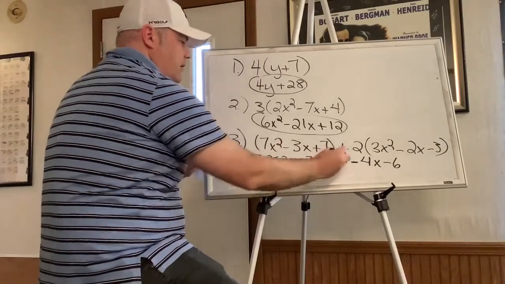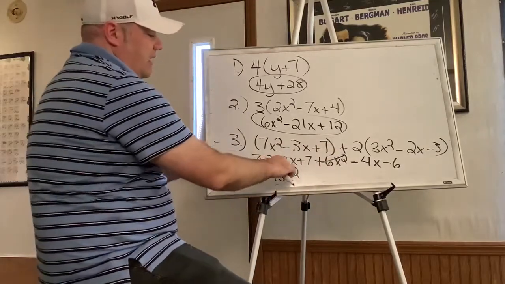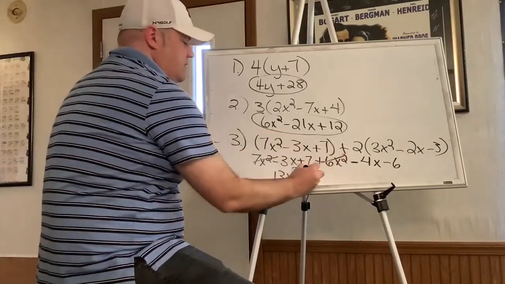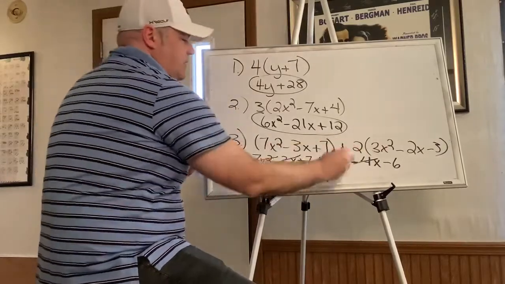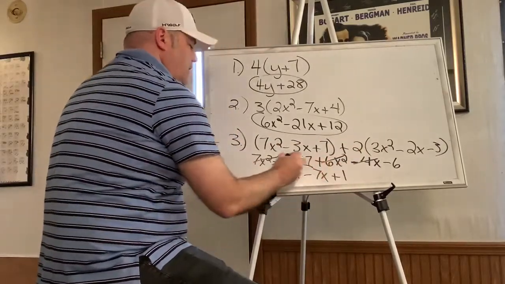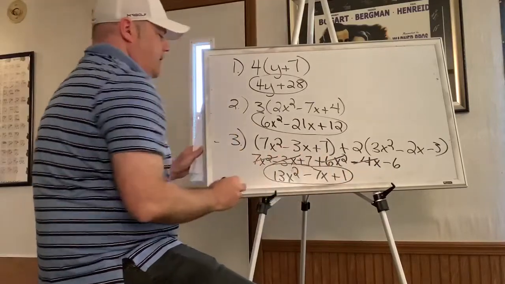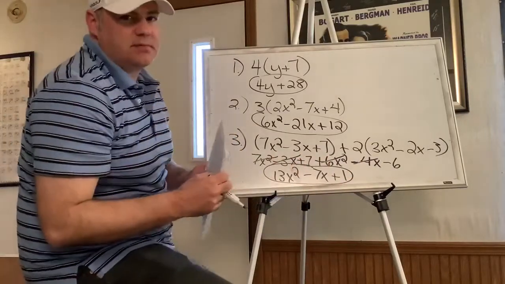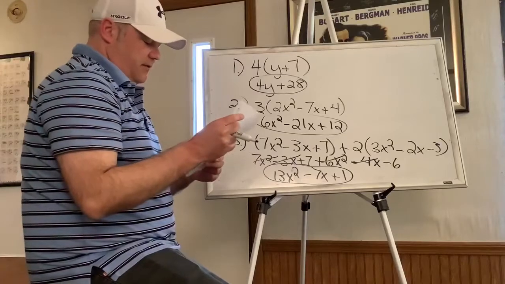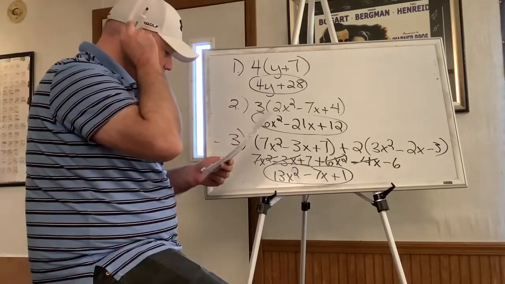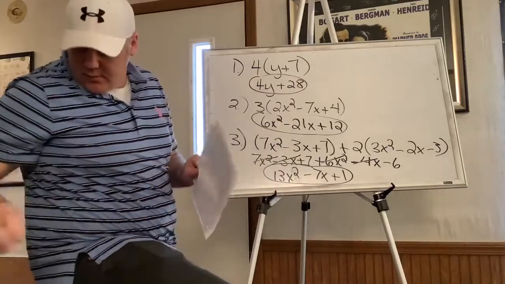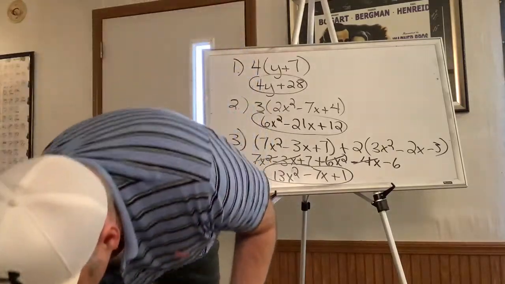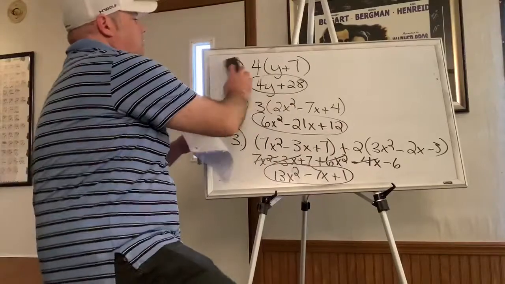For some reason I was wanting to make it cubed. Negative 3x minus 4x is negative 7x. And 7 minus 6 is positive 1. Okay, so 13x squared minus 7x plus 1. Okay, so those were the first 3 problems there. Then we got into the 2 problems where one of them was plus and one of them was minus. So I'm going to do those together.